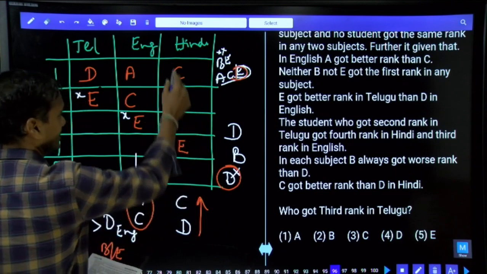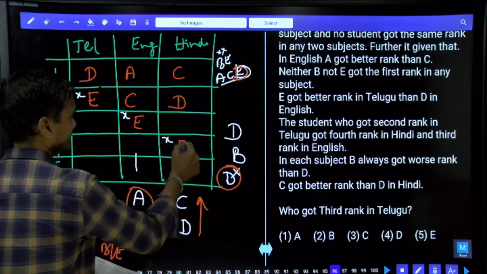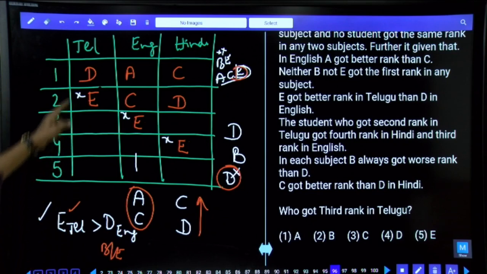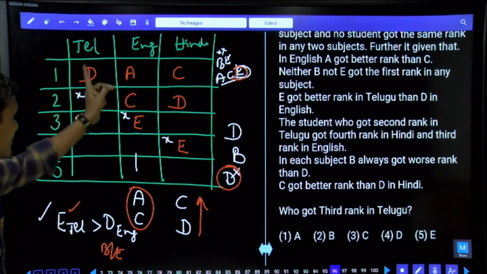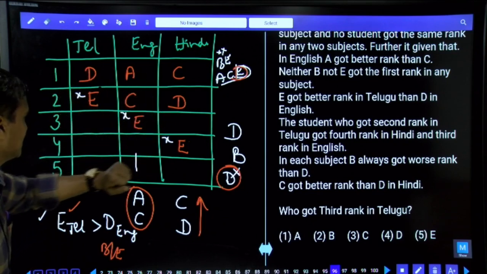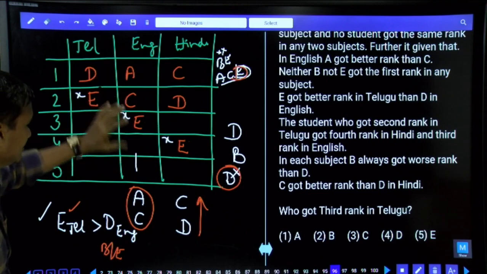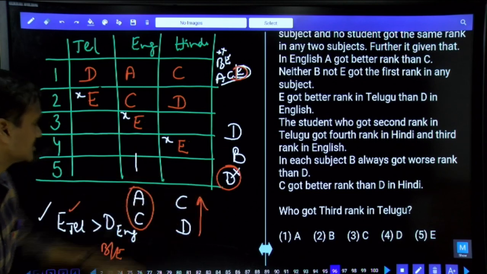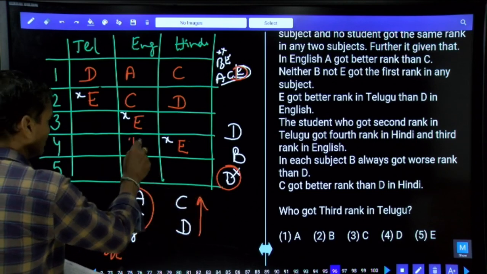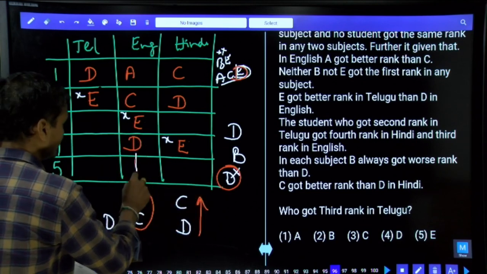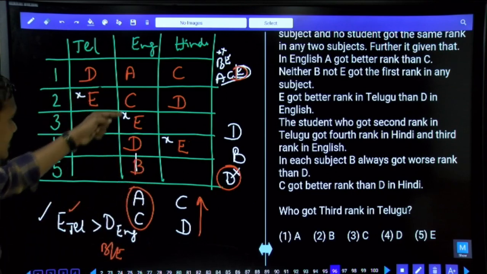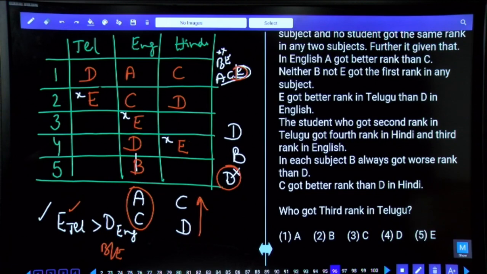D, C and D. If C, D is here, E is here. D got better rank than B. Then coming to this one. Now D, E, D, A, C, E, C, D. Now E is here, A, C, E, B and D were there. Out of which B and D, D cannot be at the last place. As D cannot be at the last place, D must be here. If D is here, B must be at this place. Clear now? Hence A, C, E, D, B is the order in English.